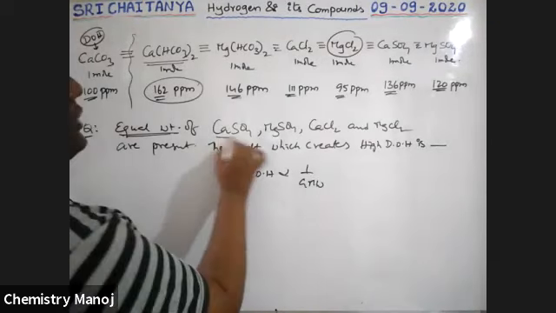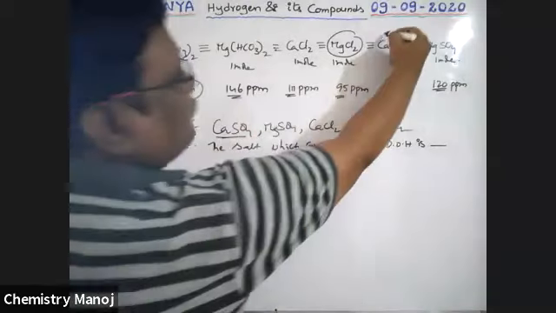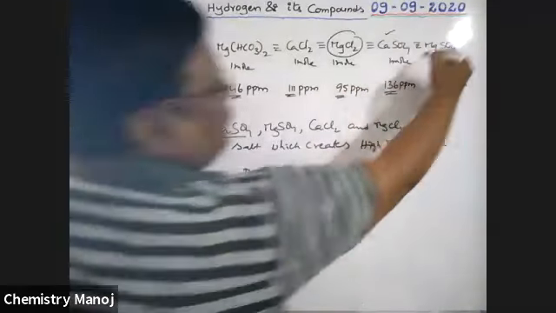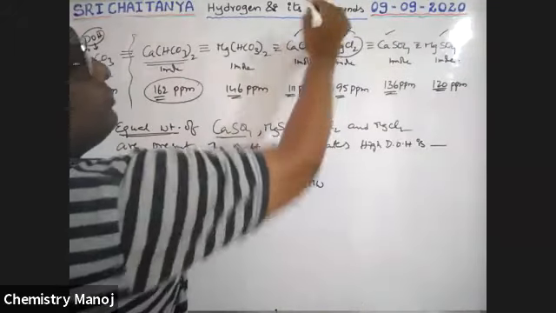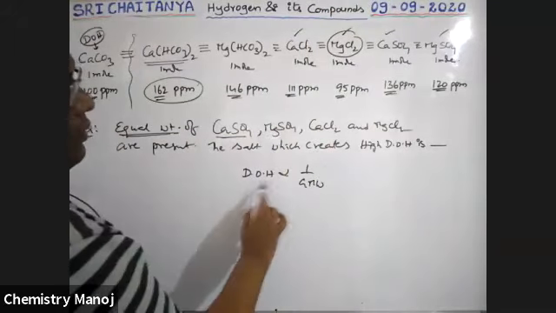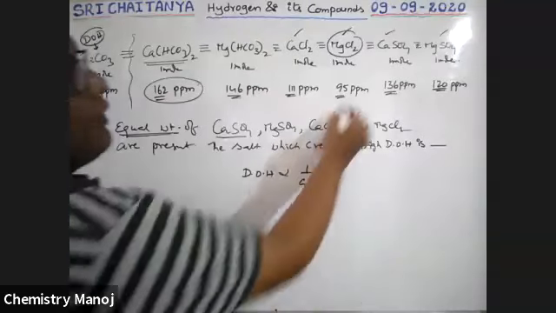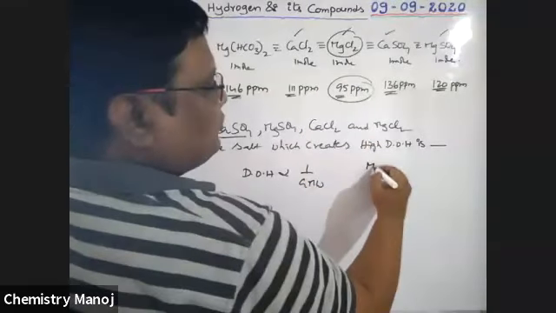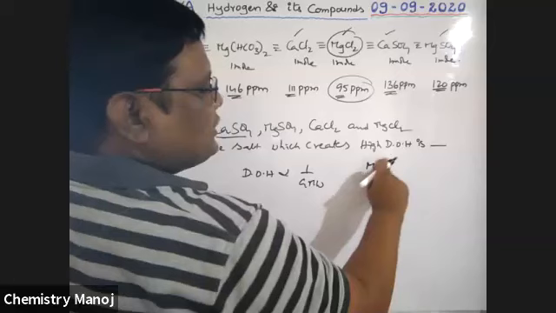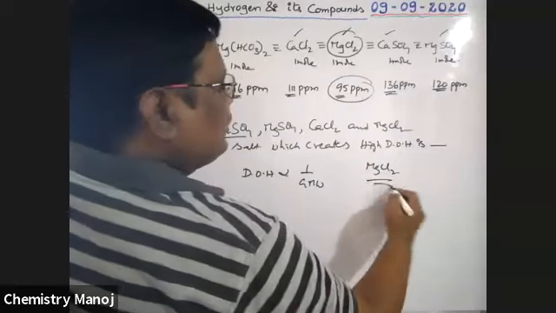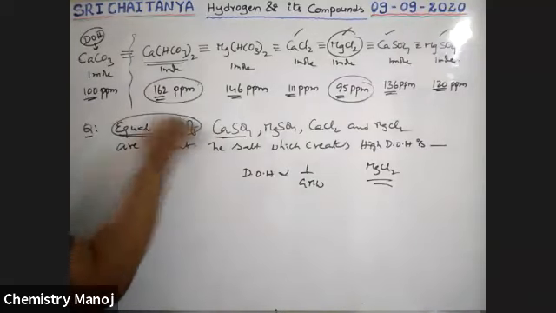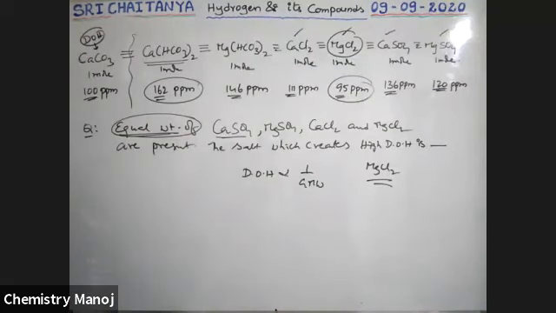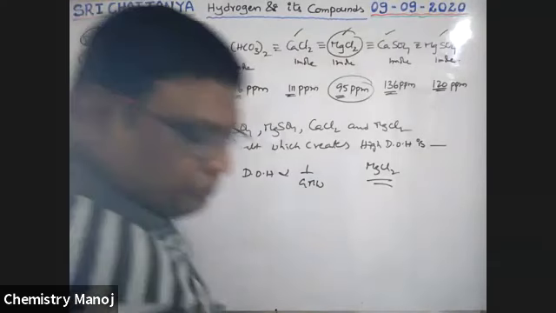So CaSO4, MgSO4, CaCl2, MgCl2. Among these, high hardness means low molecular weight. That is MgSO4 is the answer. Sorry, MgCl2. MgCl2 creates more degree of hardness. So only weights are equal, boys. Only weights are equal. Okay. So otherwise it is not possible. Next.